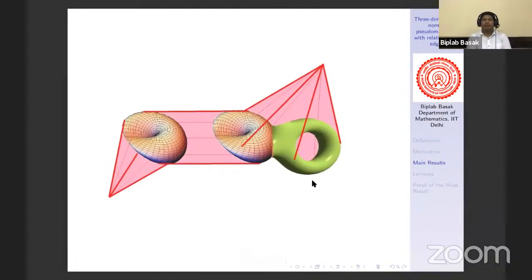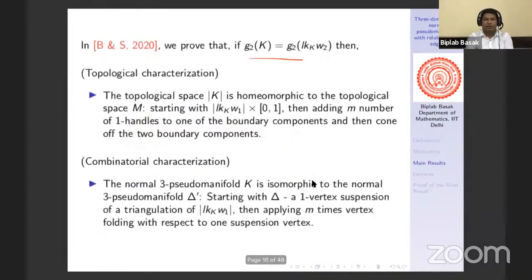That means if G2 of K is the same as G2 of link of W2, that means G2 of the connected sum of three copies of RP2 is equal to 9, then the topological space will be this one. Fine. Now we can look at the combinatorial characterization.